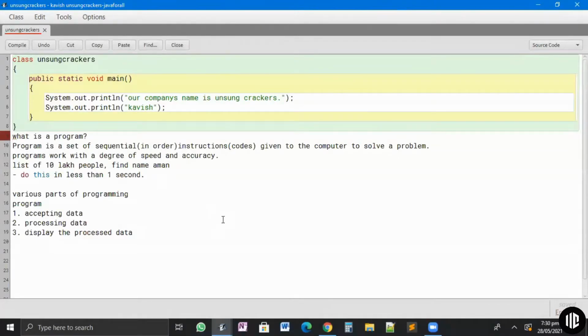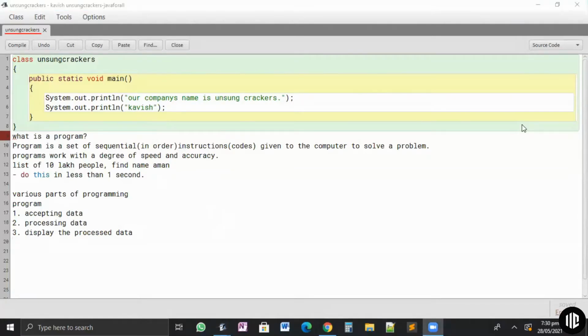Anyone has any doubt till here? Any simple, stupid doubt, anything, even if it's a complex doubt?